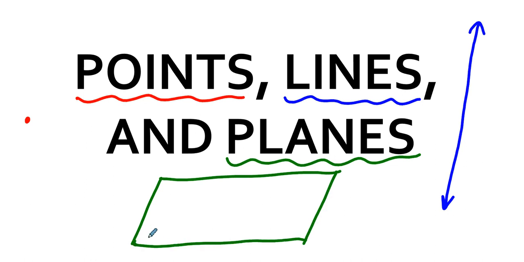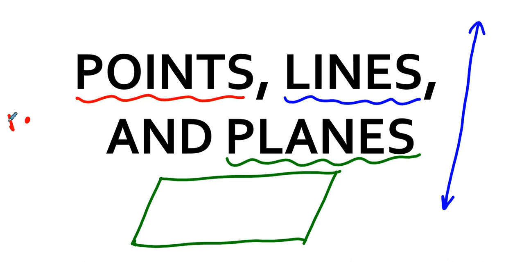In Euclidean geometry, which is the geometry we teach to young people, a plane is a flat surface. It's a tabletop, it's a road, it's a flat surface that just goes forever in two perpendicular directions. More on perpendicular later.